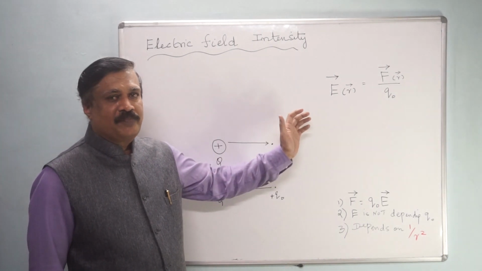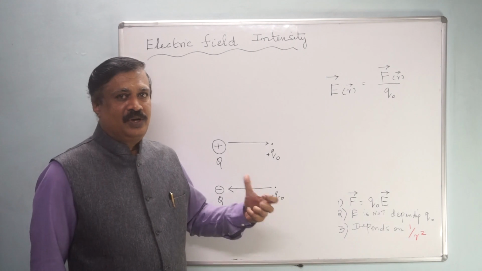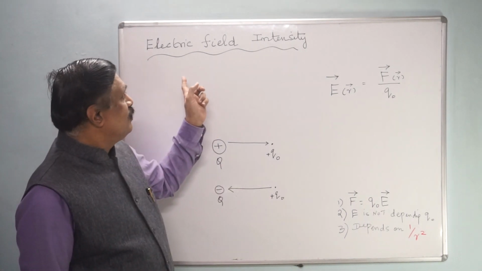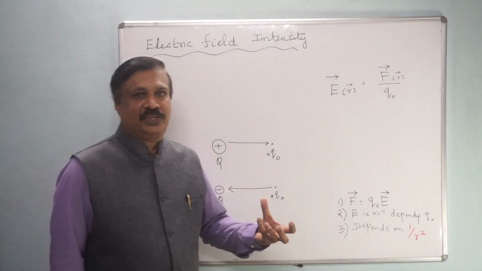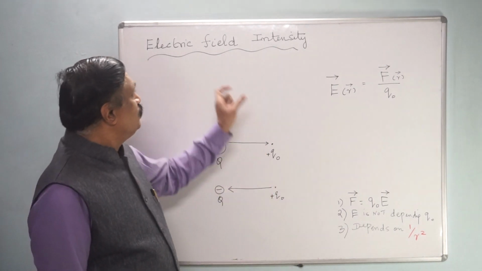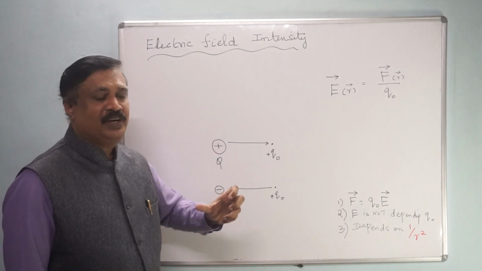Last class we have seen Coulomb's law, that means force between two charges. Now we are going to see what's meant by electric field. After that, what's meant by electric field intensity. Before that you should know what's meant by a field, a normal field.